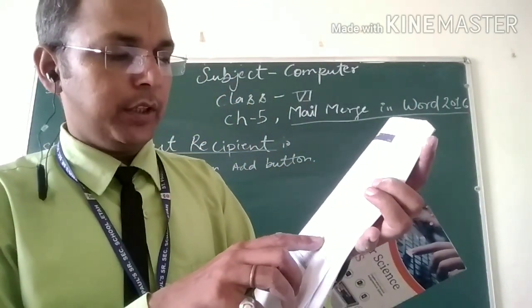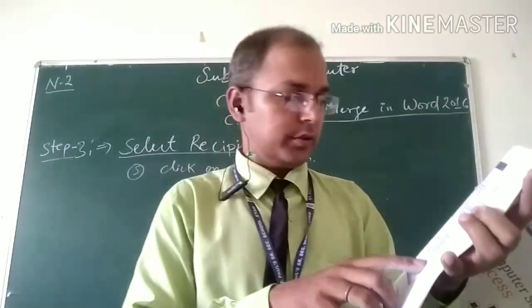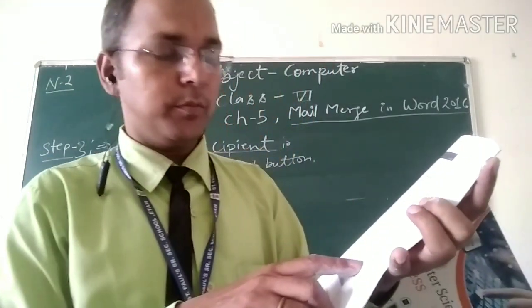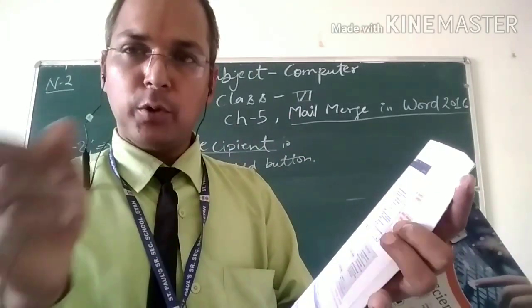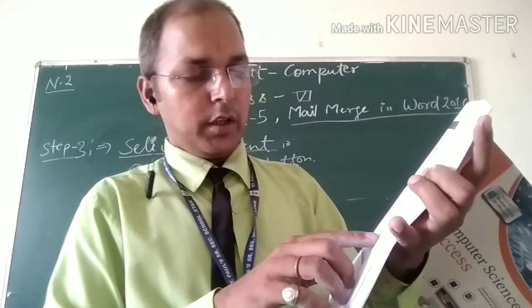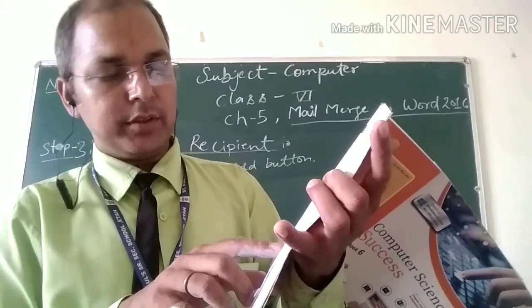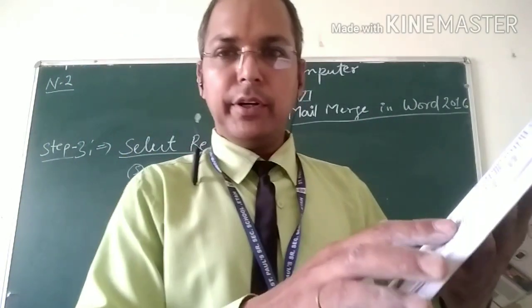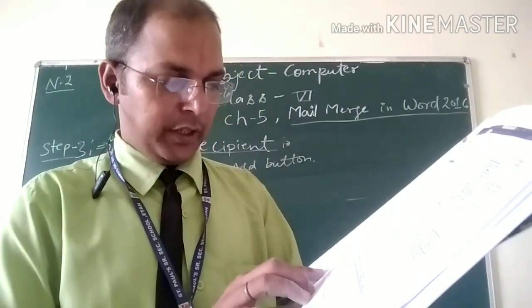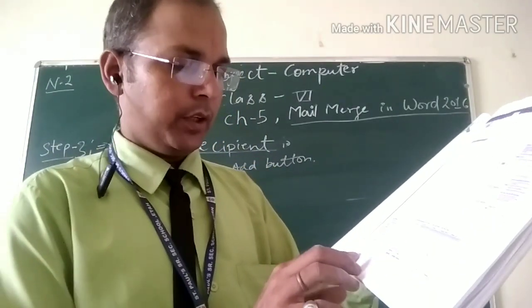Next, click here for step 2 of 6. Step 2 of 6 means this is the second step of the six steps. Next, select recipients, after selecting the document. So my dear students, after it, figure 5.3, the mail merge task pane to create a new list.